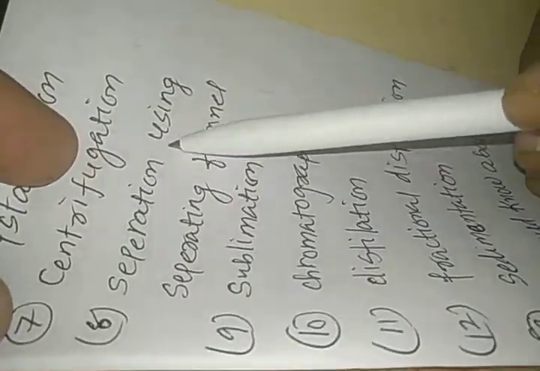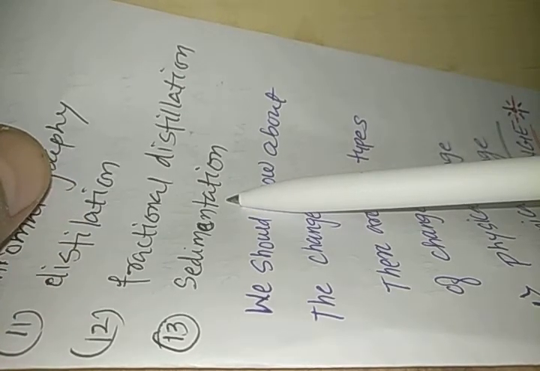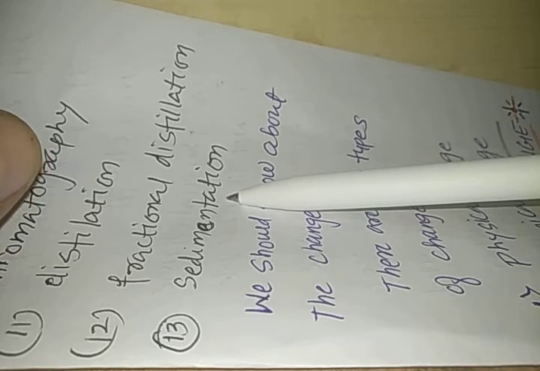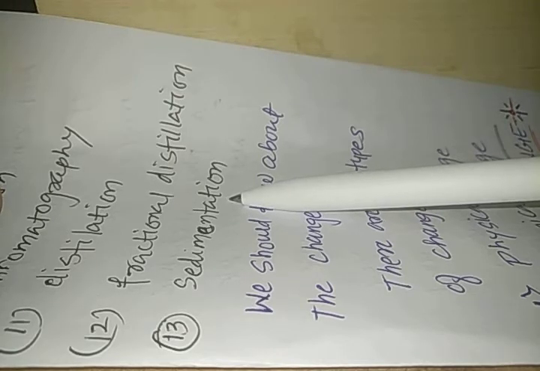Then we use the separating funnel, so separation using a separating funnel. We have sublimation, chromatography, distillation, and fractional distillation. We even use sometimes sedimentation to remove the solid particles from the liquid. So these are all the physical processes which do not change the composition of the substance, and they separate the components of a mixture.